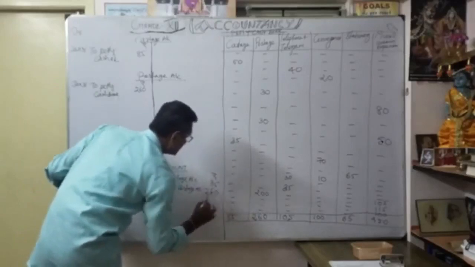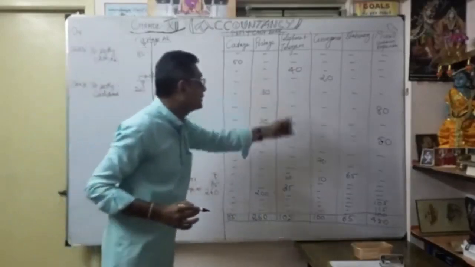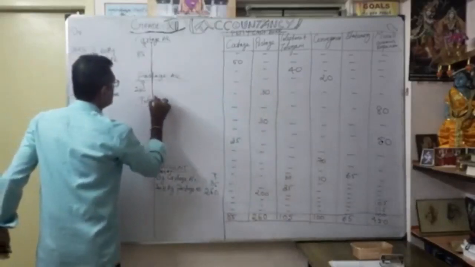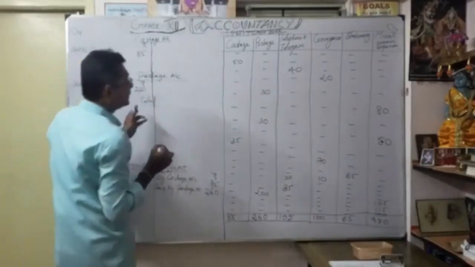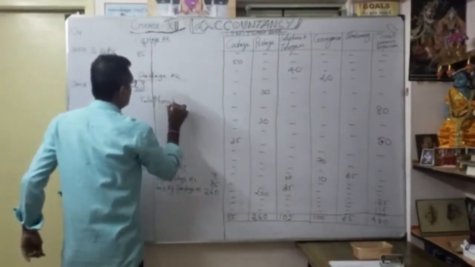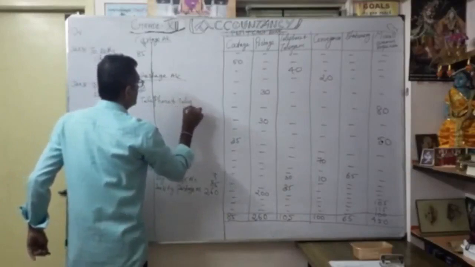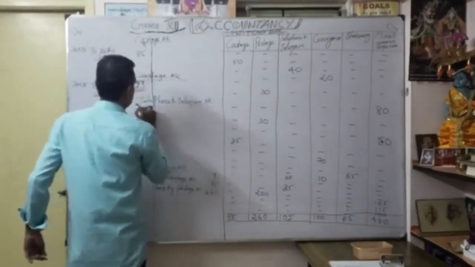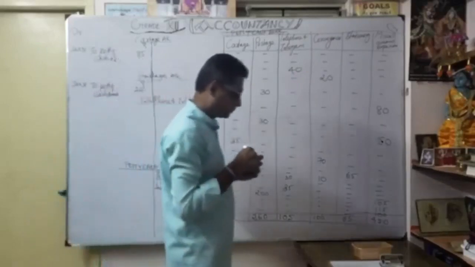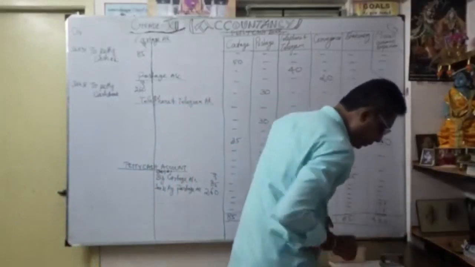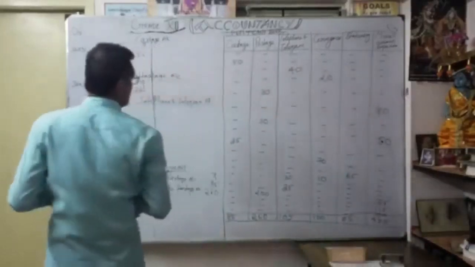Then the third one, telephone and telegram. I'm going to open the telephone and telegram account. How much? 105.